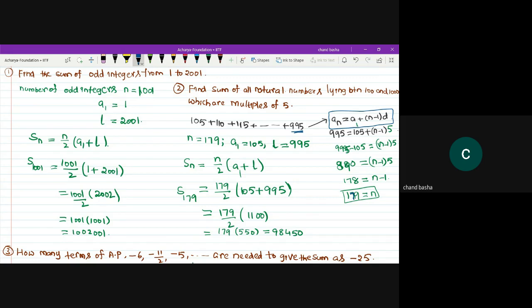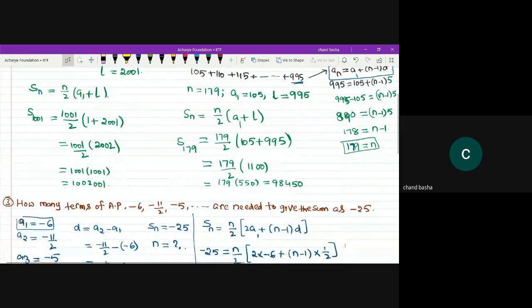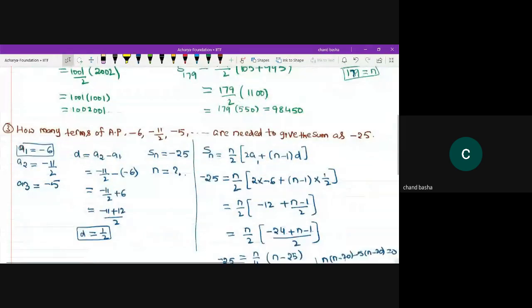Why are we finding the n value? I don't know how many numbers there are which are multiples of 5 between 100 and 1000. Manually, it is not possible, so I can make use of the general term formula. Here, what is the difference between the general term and the sum of n terms? Yes, thank you, sir.